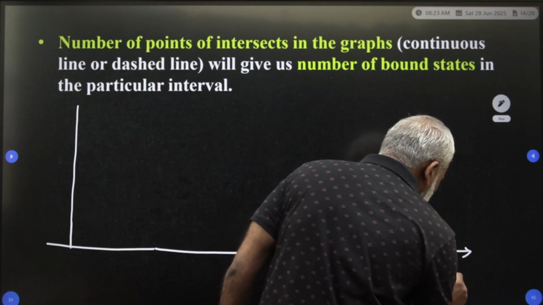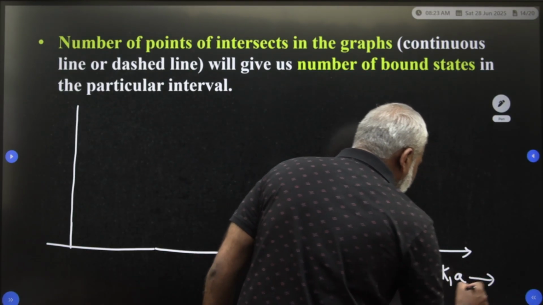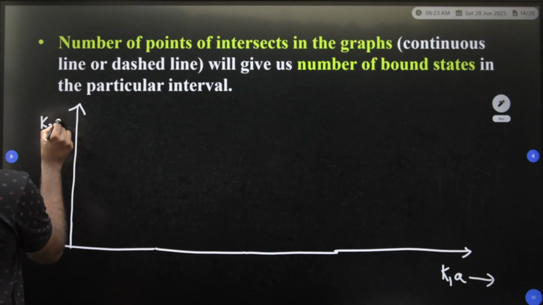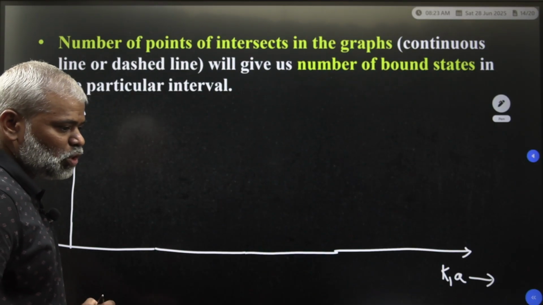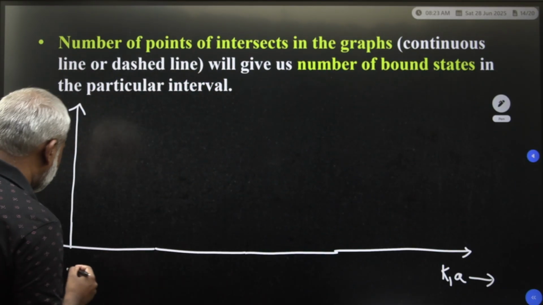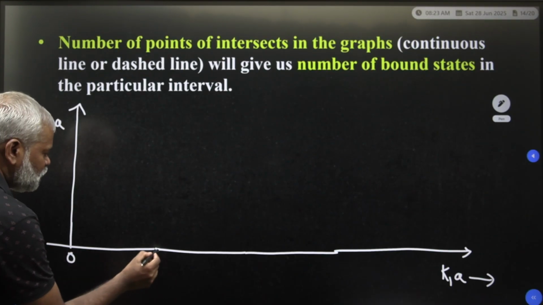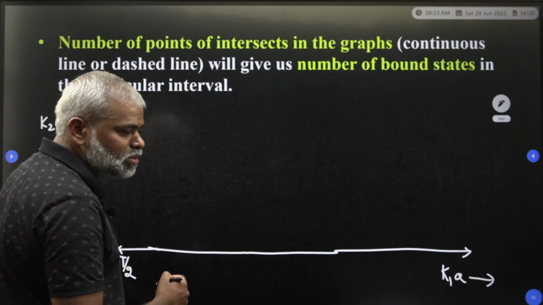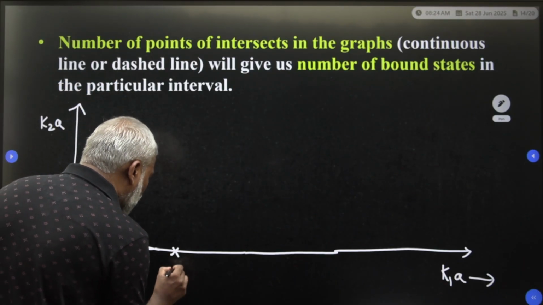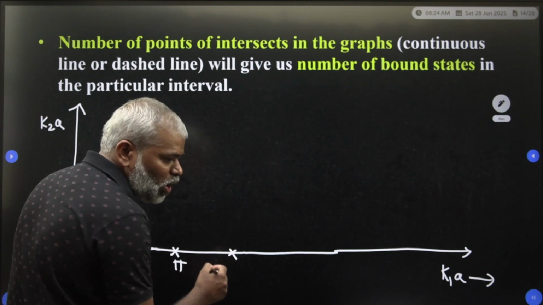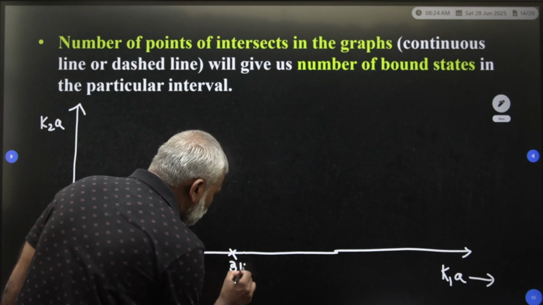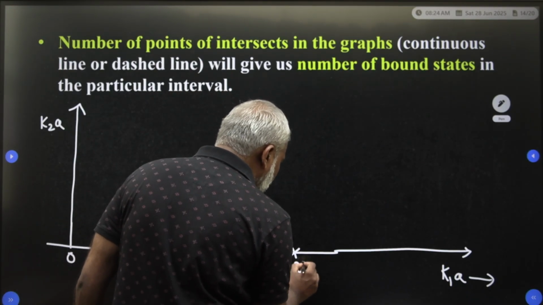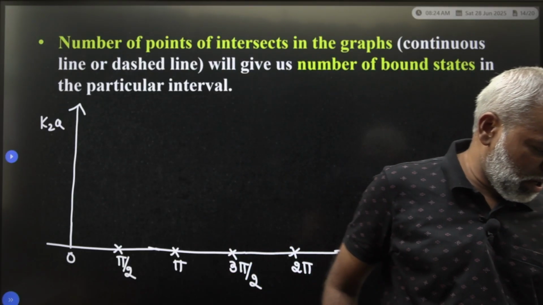On the x axis you have to write k1a, and on the y axis you consider k2a; draw those axes. Suppose you take 0, write it as 0. After some time you take 5/2, then after some time you take 5, and then the odd values: 3 5/2, then 2 5, and so on. Clear?